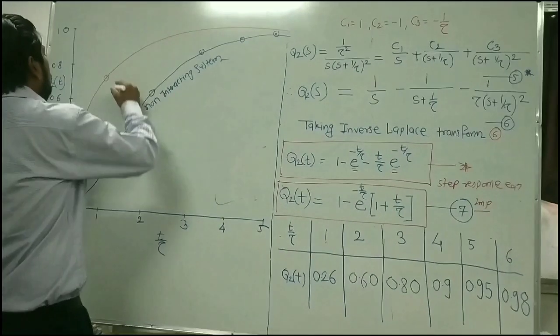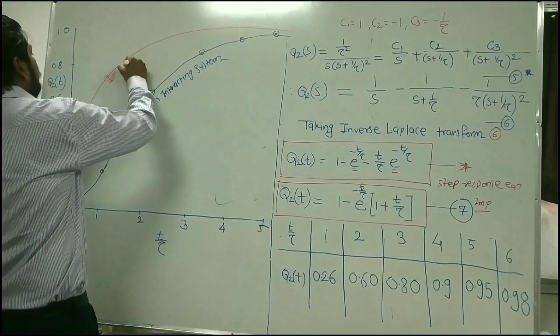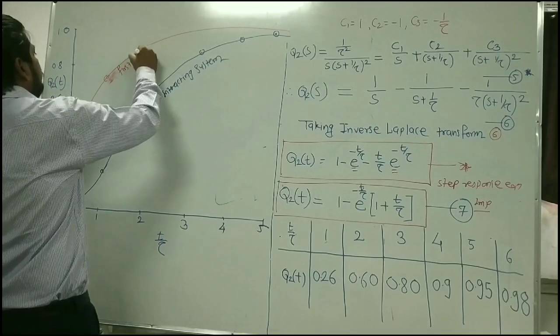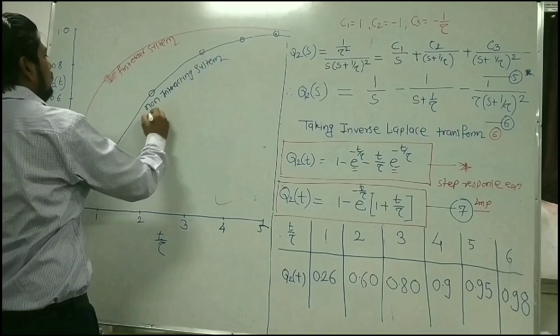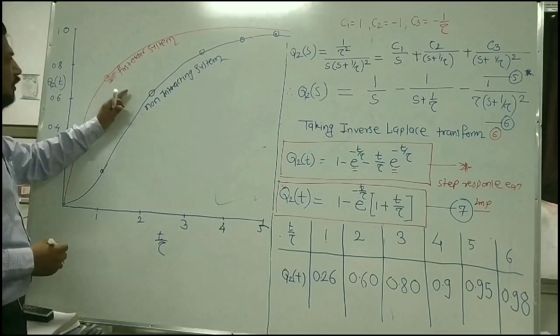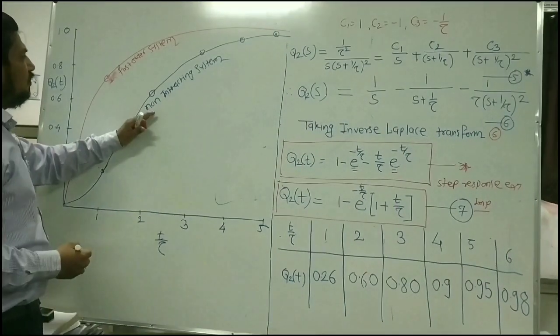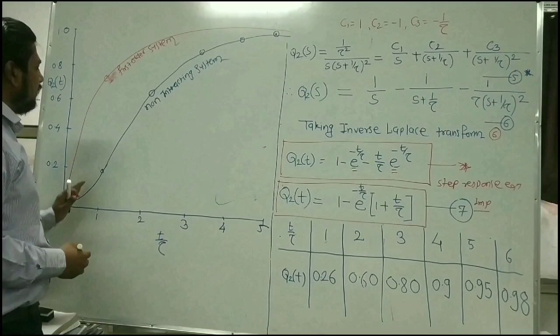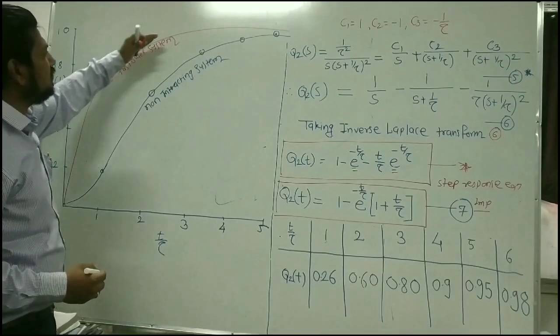So if this is for the single tank system, or first order system, and this is for the non-interacting system, you can see that the step response for the non-interacting first order system becomes sluggish. The response is not as steep as for the single tank system.